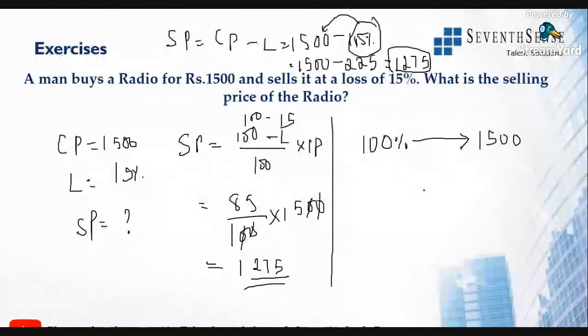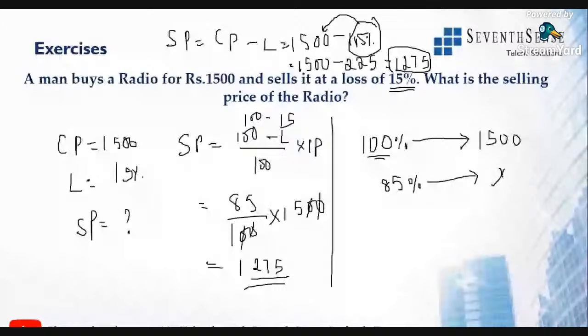The loss is 15%. With respect to cost price, 15% loss is nothing but 100 minus 15, which is 85. They're asking for the selling price. Selling price is X. This is the meaning of that particular question.